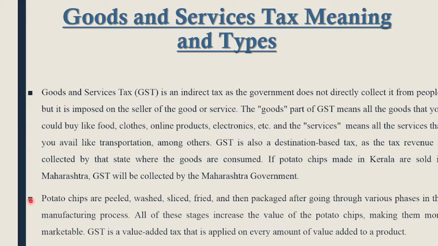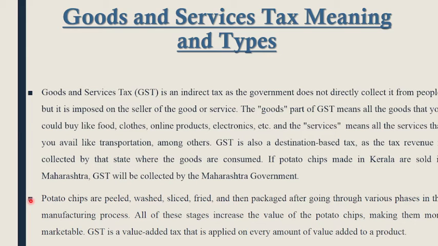The goods part of GST means all the goods that you could buy like food, clothes, online products, electronics, etc. And the services means all the services that you avail like transportation, etc., which are taxed by the government.